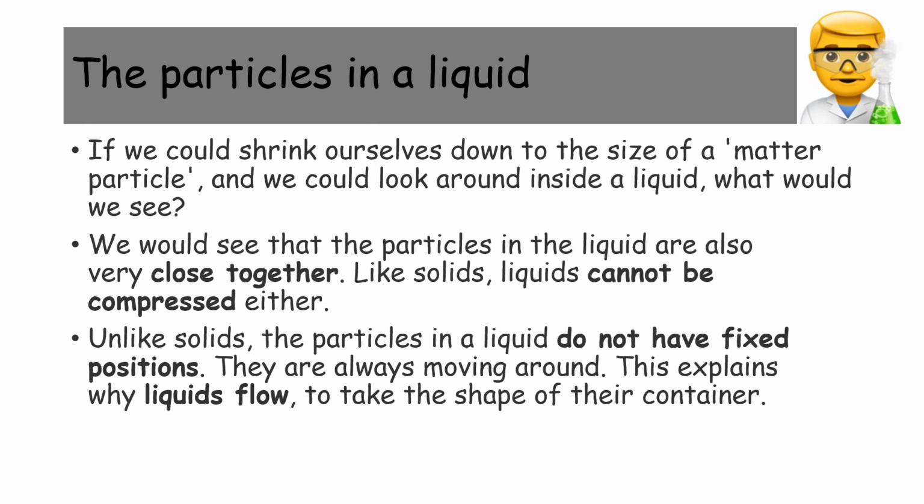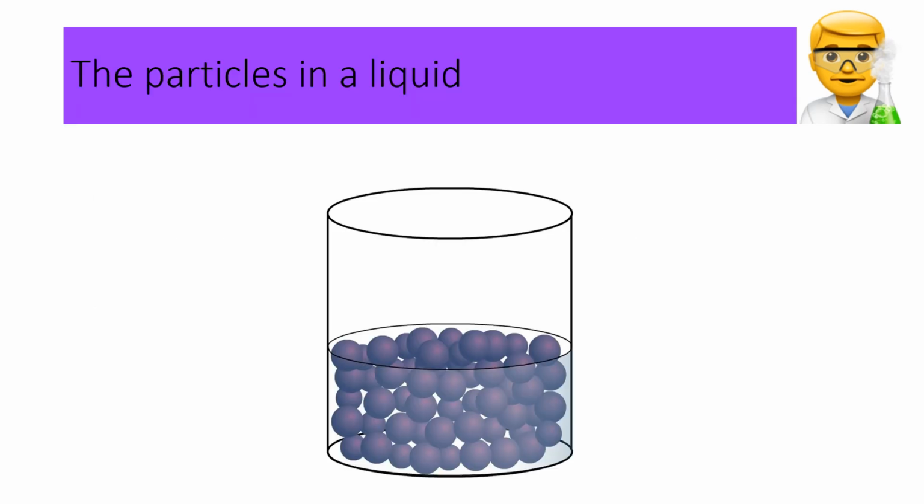They are always moving around. This explains why liquids flow to take the shape of their container. Here you can see that the particles in the liquid are not as close together as in a solid. In the liquid, there's a little bit more space between each of the particles.